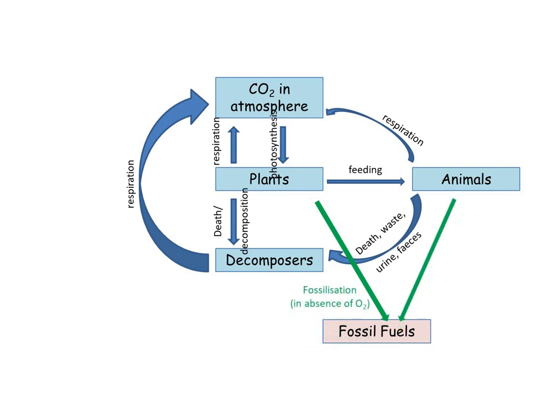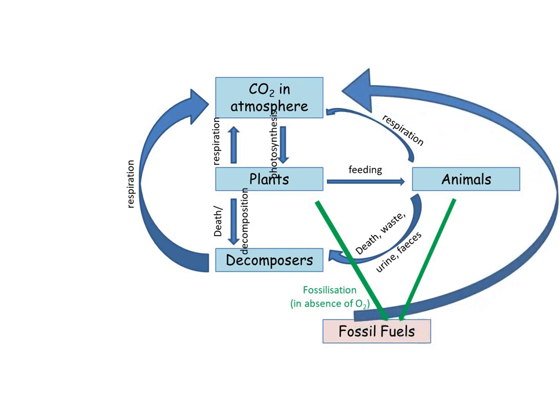That is known as fossilisation, and it would happen in the absence of oxygen over millions and millions of years. And then what can we do with fossil fuels to release carbon dioxide back into the atmosphere? Well, we burn them by combustion, which releases carbon dioxide into the atmosphere.